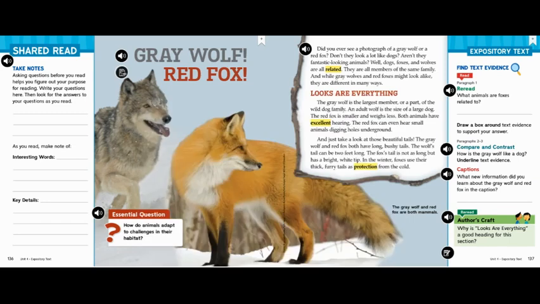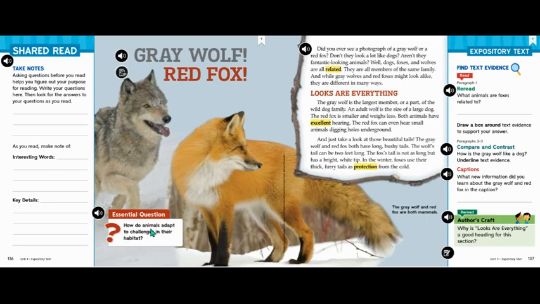The summary talked about similarities and differences between gray wolves and red foxes. When you examine how something is the same and different, that is called comparing and contrasting. Let's take a look at the essential question. How do animals adapt to challenges in their habitat? The word adapt means to change so that you're better able to succeed or survive something. The word habitat is an animal's home, their environment.